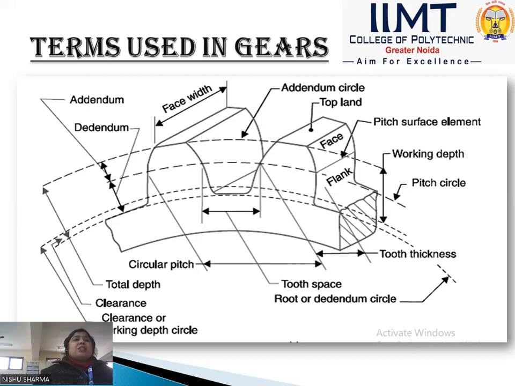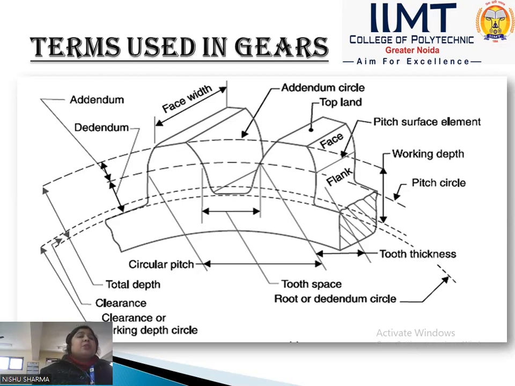Okay. Next is the addendum circle and dedendum circle. Addendum circle is the circle drawn from the top of the teeth and is concentric with the pitch circle. So we have also discussed that for addendum we use the top of the tooth. So addendum circle is the circle drawn through the top of the tooth and it is concentric with the pitch circle.